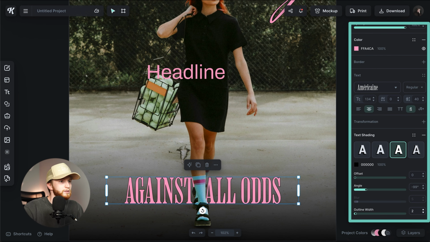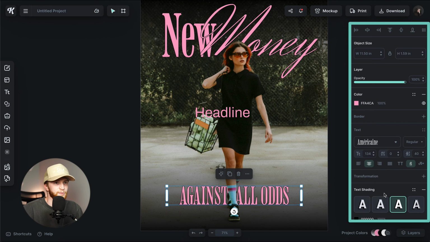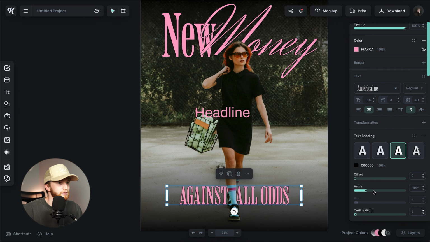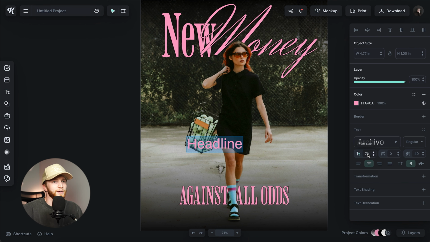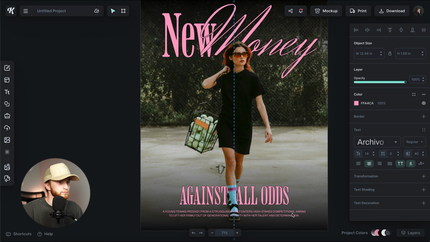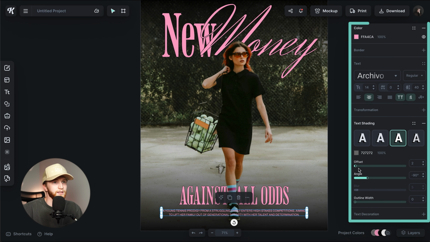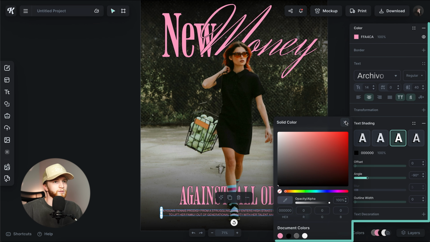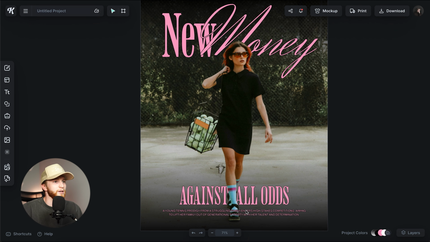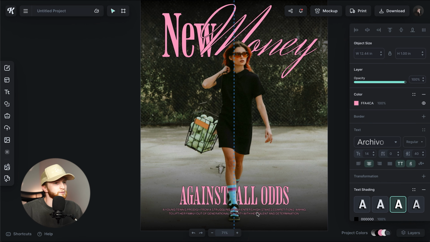So let's see what 2 looks like. 3 may be a little bit too much. 2 looks good. So I'm going to size this down to 20, because it's just going to be super small text. That doesn't really matter, I guess. But I'm going to center that up down there at the bottom, and then add the same effect here, turn the offset down, and I'll let that be over top of her foot there.